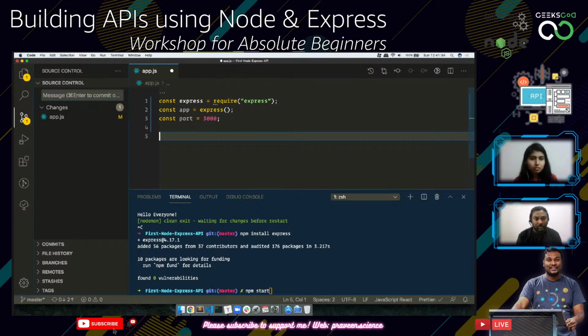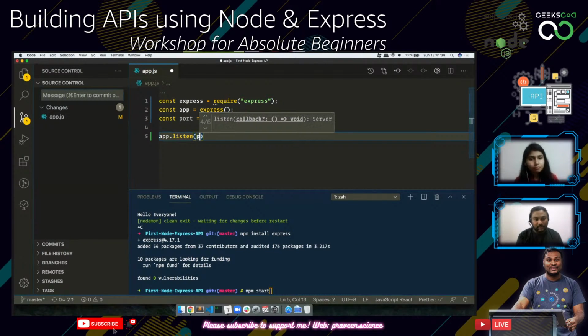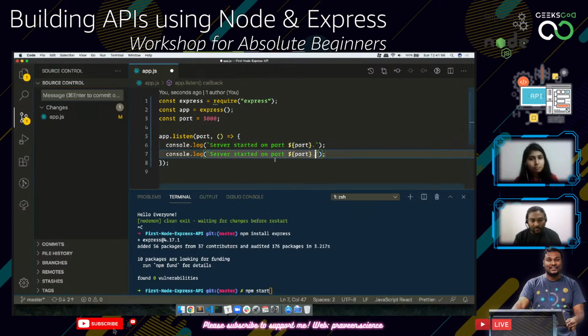So now this app needs to listen on the particular port. The first argument is the port, and the second will be a callback function, which we can give a console.log saying server started on port. I'm using a template literal so that I don't need to concatenate.